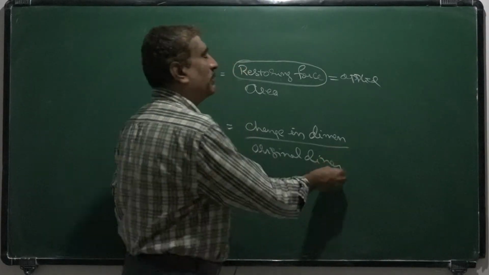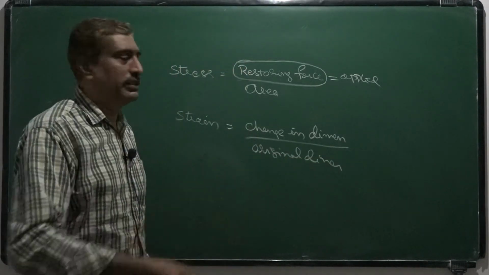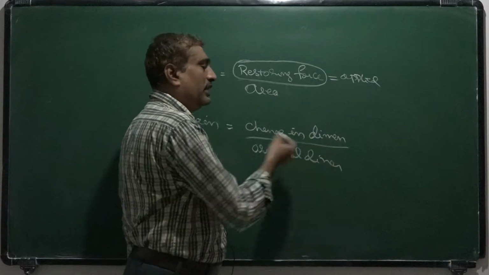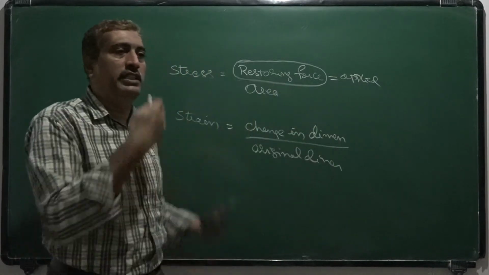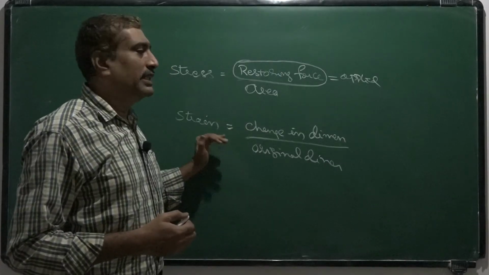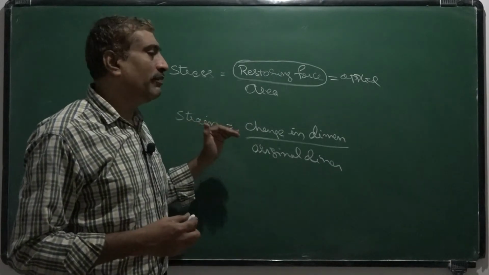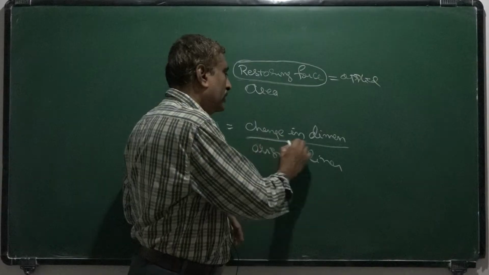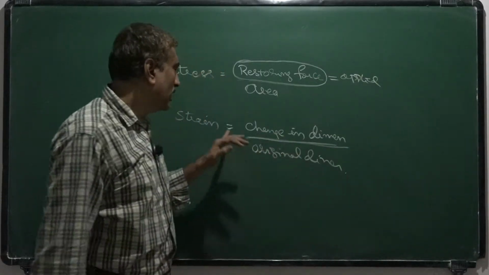This dimension may be length, area or volume, whatever it is: change in length by original length, change in area by original area, change in volume by original volume. That is called strain.